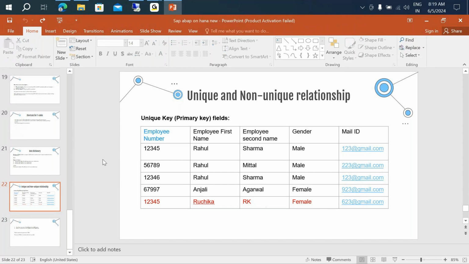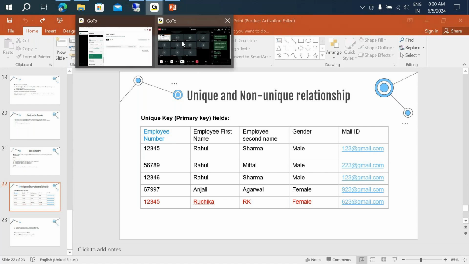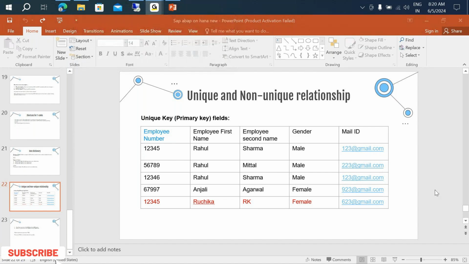Let's say you are making a student related table. What will be the unique field? Your student ID will be unique. Student name can be repetitive, student address can be repetitive, gender can be repetitive, but your student ID will not be repetitive. So in that case, that will be your key field. Depending upon the scenario, you have to judge. Your functional consultant will be there to help you out, but finally it's your call to make it a unique or non-unique relationship. Okay, any doubts, anyone?